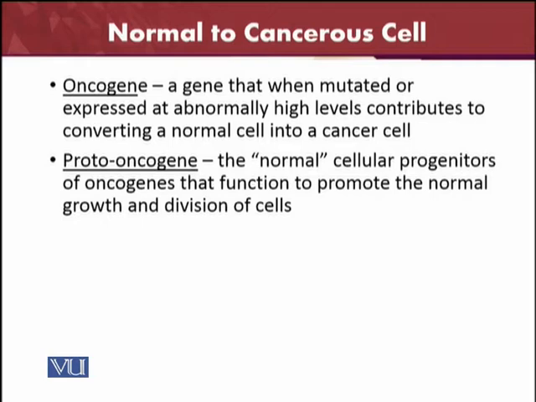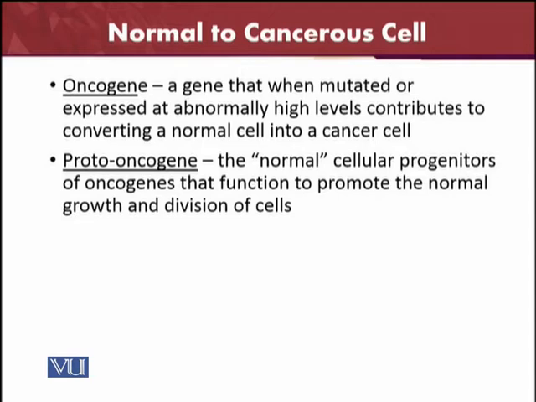First of all, there are two definitions. One is the oncogene and one is the proto-oncogene. An oncogene is a gene that, when mutated or expressed at abnormally high levels, contributes towards converting a normal cell into a cancerous cell. On the other hand, what is the proto-oncogene? The normal cellular progenitors of the oncogenes that function to promote the normal growth and division of the cells.